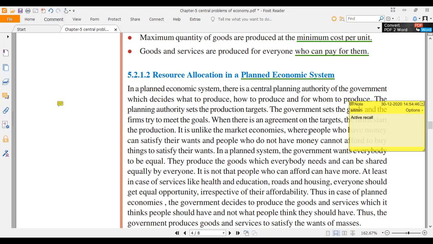You keep doing this every day. You keep revising what you learned in the second chapter. Only after you try to recall, you refer to the textbook. Again, next day, third day, again try to put questions to yourself, try to remember. So that is called active recall. That is how you are going to learn the best.